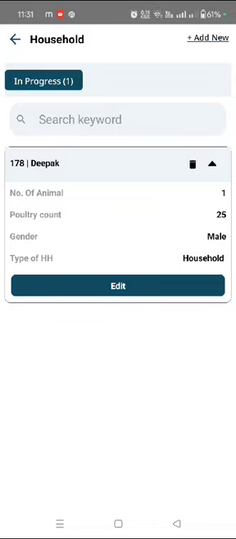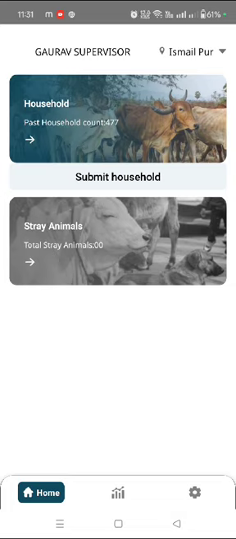If in any case anyone finds that the information we have filled is not appropriate, they can reject it, or partially reject it, meaning some information is correct and some is wrong. So we get a chance to modify it once. Right now we can edit because it is not submitted. Now go back. Here the option will come, submit household.